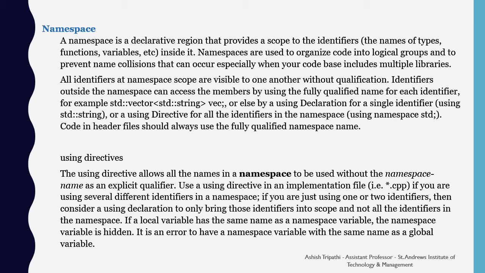If you are just using one or two identifiers, then consider a using declaration to only bring those identifiers into scope and not all the identifiers in the namespace. If a local variable has the same name as the namespace variable, the namespace variable is hidden. It is an error to have a namespace variable with the same name as a global variable.